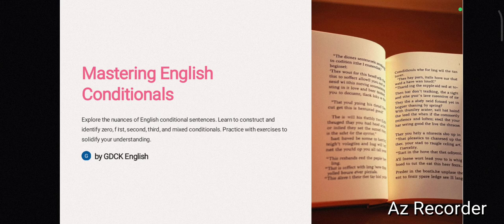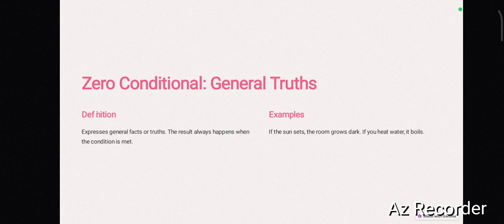Now why is it called conditional sentence? Because in those kinds of sentences you can find there is an independent clause and also a subordinate clause. The subordinate clause will be dependent upon the independent clause. So it is conditional. Because of something, something else is going to happen. So if you look at the examples, you will have a better idea.